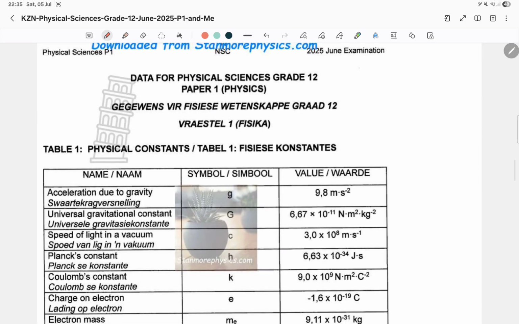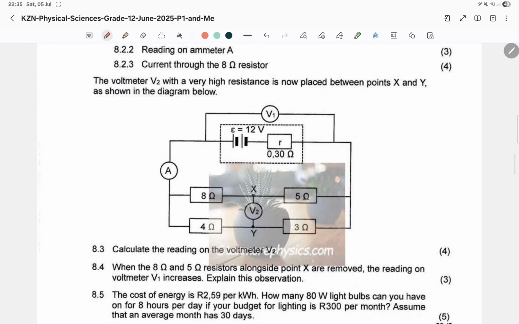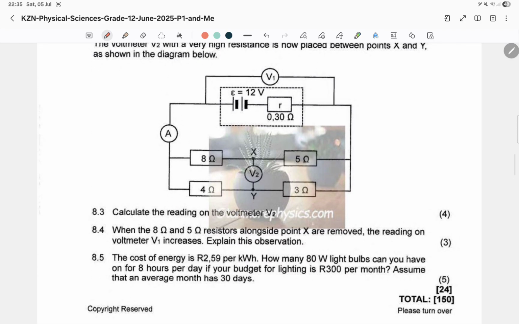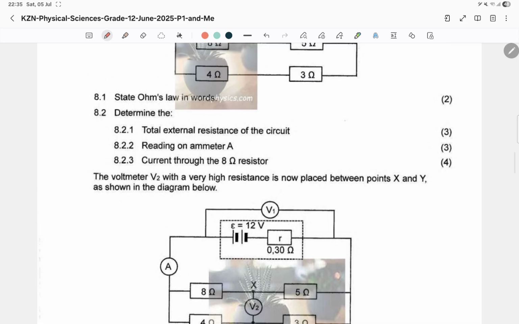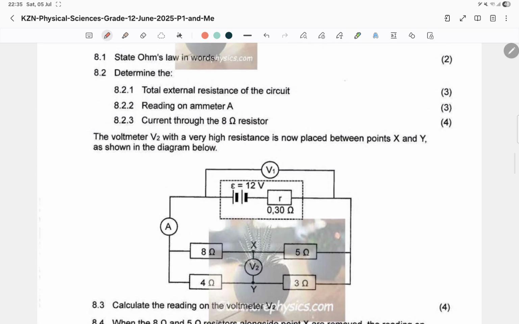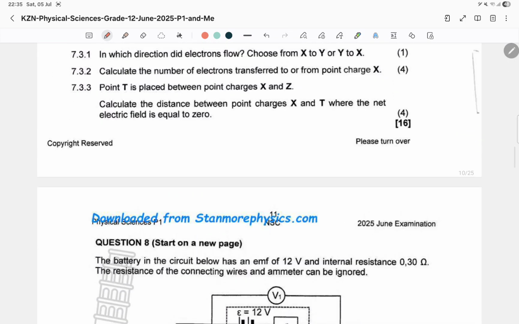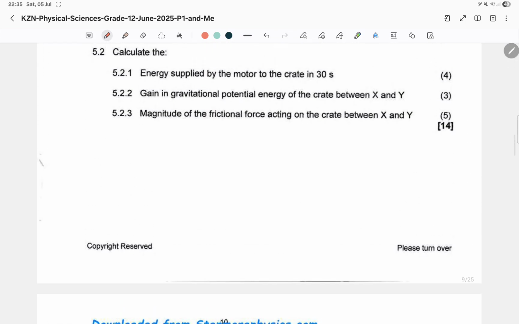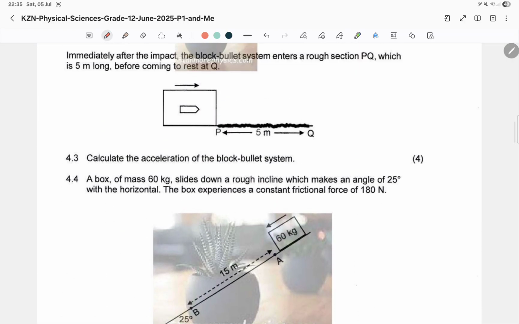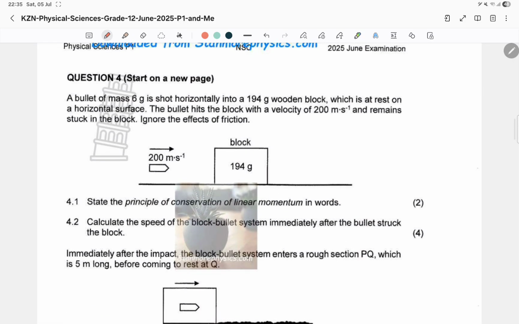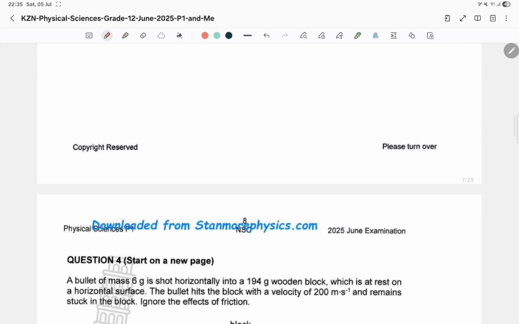So you can already see there's some nice questions here where the voltmeter is just put anywhere. Very interesting stuff. Last time I saw this was when I was doing matric. There were some study guides by J.M. Lucas, which we got from Star Schools. It had something like that. So these things are reminding me a lot more about my matric here. Hey, so be very careful, guys. Me introducing those old question papers to you wasn't a fluke.